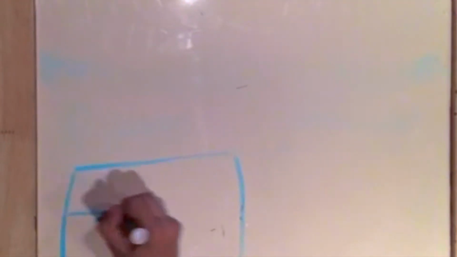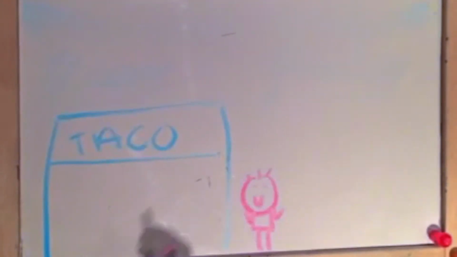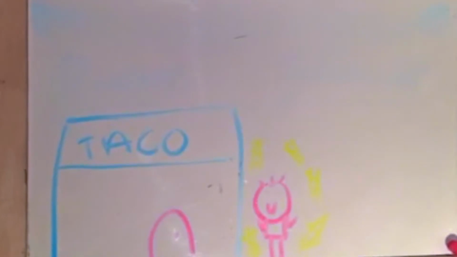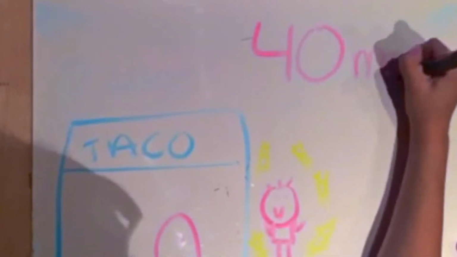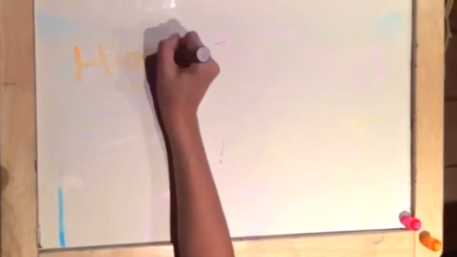Let's say a guy named Larry started a taco business, but no matter how little money he charged for each taco, he was still not making a profit because so few people were coming to his restaurant, even though many customers said they were willing to travel up to 40 minutes for a single taco. Larry's problem was that he did not take into account thresholds, or the number of people needed to sustain his business. The amount of time a person is willing to go to get an item, in this case some people are willing to go up to 40 minutes away, is called the range.